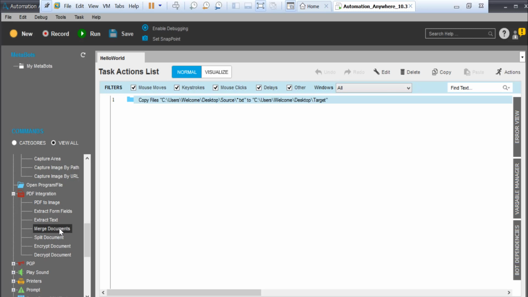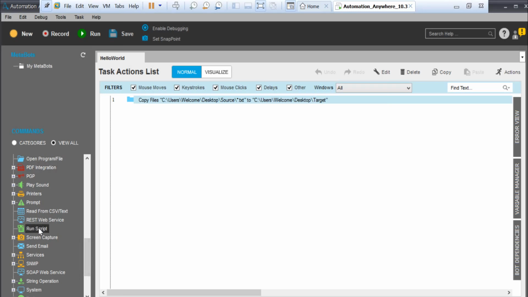Merging documents and PDF, all this stuff, you might be thinking, hey, I can do it manually, right? It's very easy. Well, that's what we are trying to automate. We don't want to do it manually, right? So you can automate all of this stuff, and that's why we have this thing here. Then run a script, send an email, right? Then services, you can see a lot of things, start services, all those things.